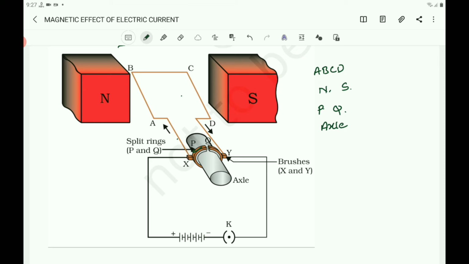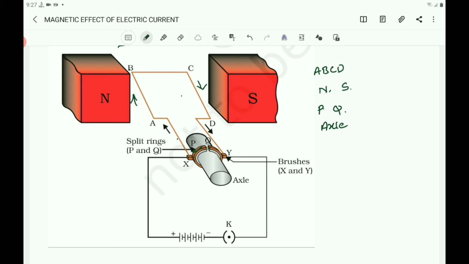When the switch is on, when the plug is inserted, current starts to flow and passes through X to A, B. The direction is from A to B, and in CD it is from C to D. The currents in the arms AB and CD are in opposite directions.